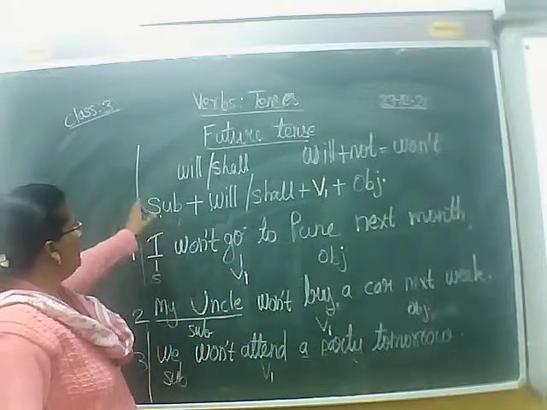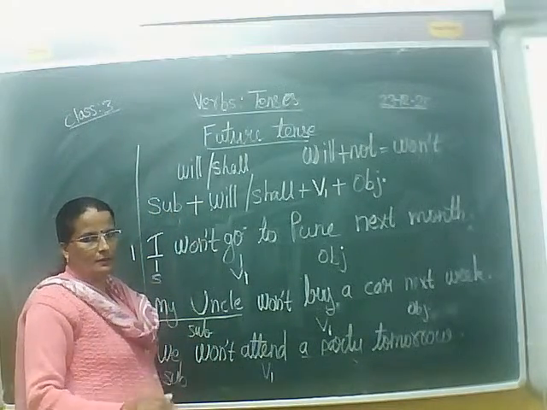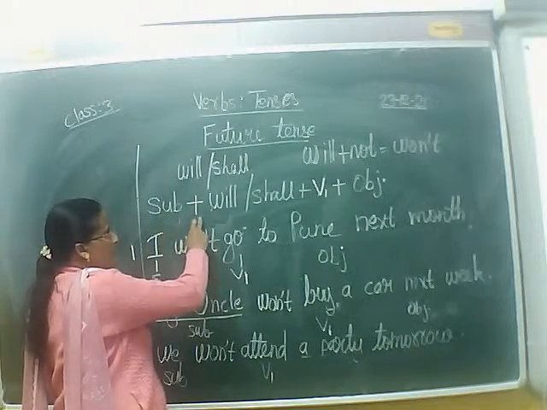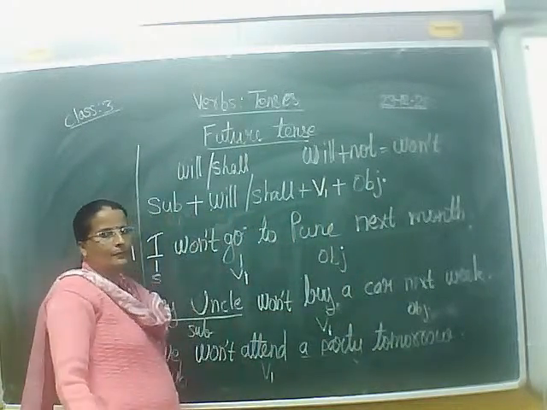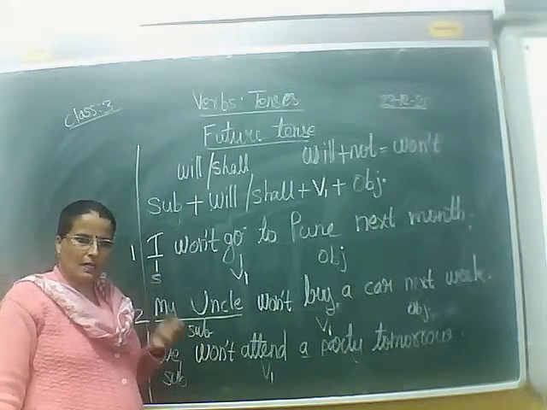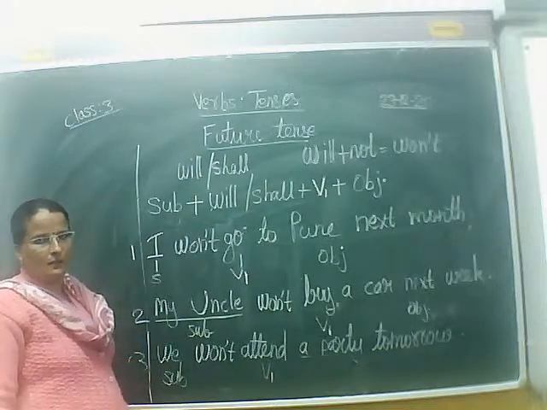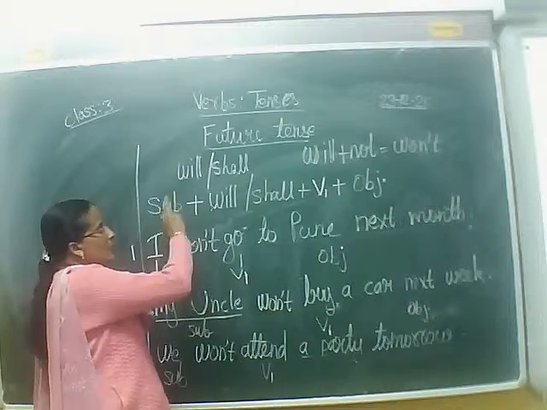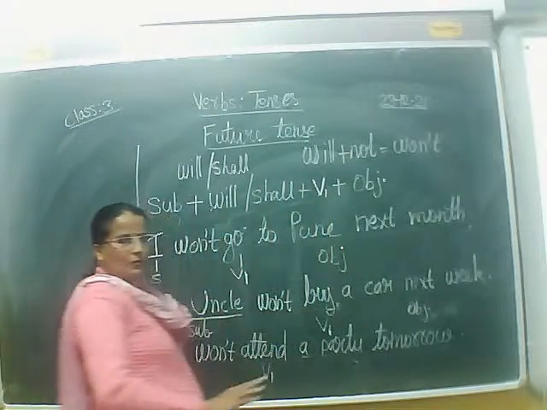So I told you the format which we use to form future tense sentences is subject plus will or shall plus V1 plus object. If you want to express your thoughts or ideas or actions in negative sentence in future tense, there is only one change, that is subject plus won't plus V1 plus object.